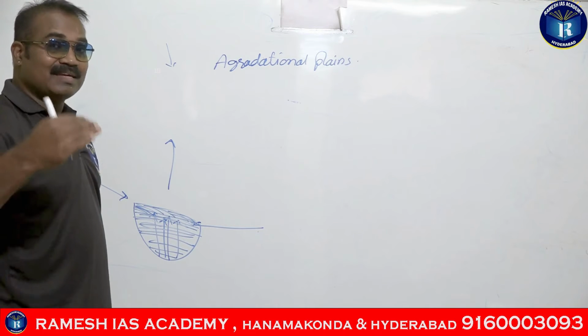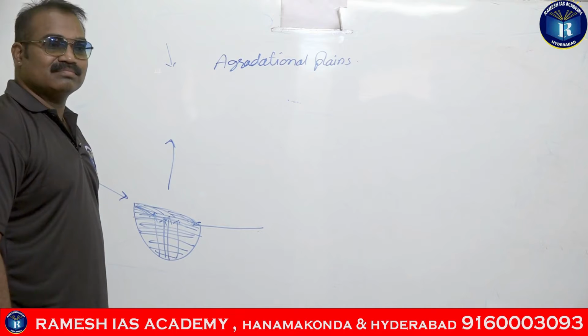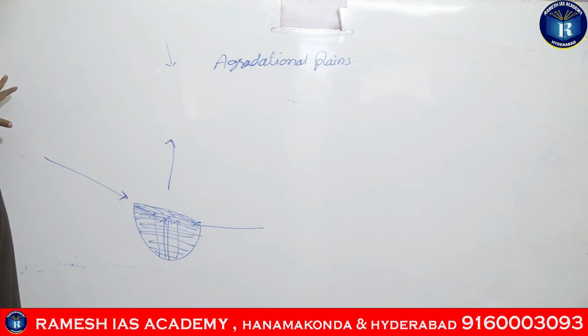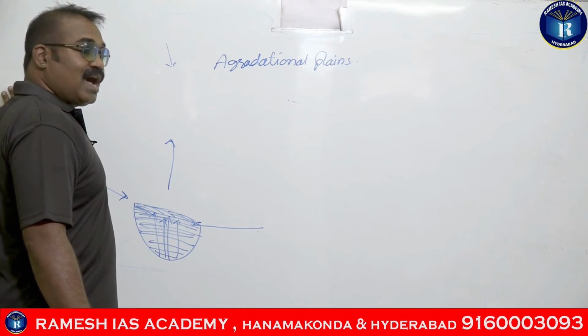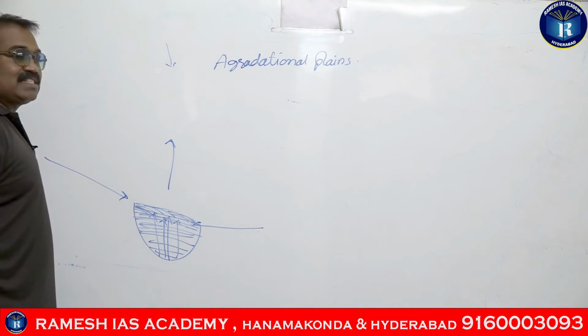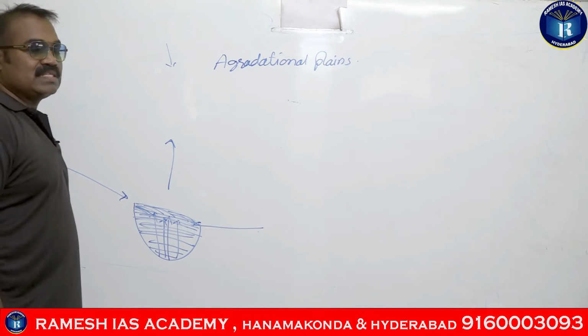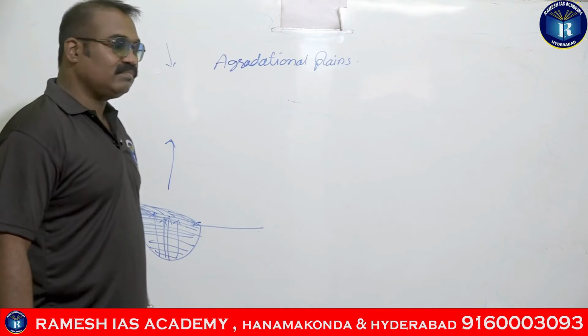So the Great Plains of India are the northern plains which are formed by the depositional work of the Himalayan and the peninsular rivers. So Indus River is also a Himalayan river. Ganga is also a Himalayan river. So they are extending into Pakistan also. That is the reason we call them the largest plains, extending for 3,400 kilometers, but in India they are extending only for 2,400 kilometers. And the total area covered by these plains is 7.8 lakh square kilometers.